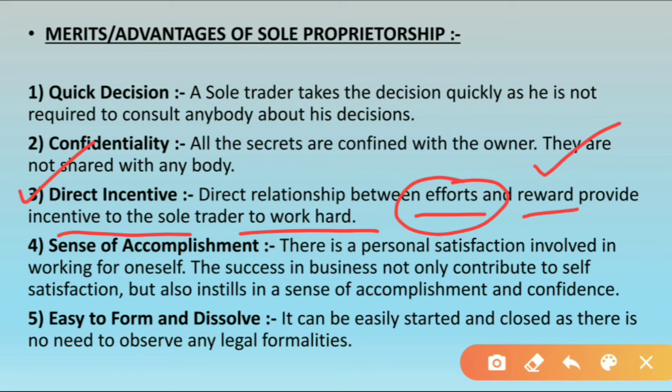So there is direct incentive, means there is nobody else to receive that income. He is the only one. If he does the hard work, if he puts in the efforts, then he is the only one who will get all the benefits, all the reward. So there is direct incentive, means whatever efforts he puts in, according to the efforts he will earn the income, right?